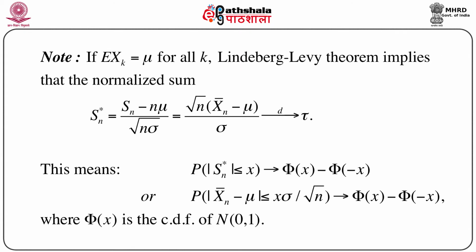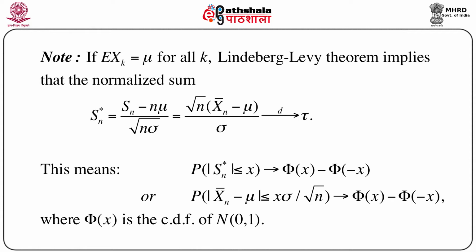Now let us note one important thing: if we assume that expectation of Xk equals mu for all k, then the Lindeberg-Lévy theorem basically implies the normalized sum. Normalized sum means we define Sn star as Sn minus n mu by square root of n sigma, that is equal to square root of n into Xn bar minus mu by sigma. This converges to tau in distribution. Now what is the meaning of this convergence? That means Sn star converges in distribution to tau, where tau is a standard normal variable.